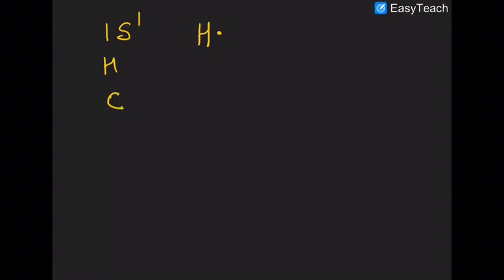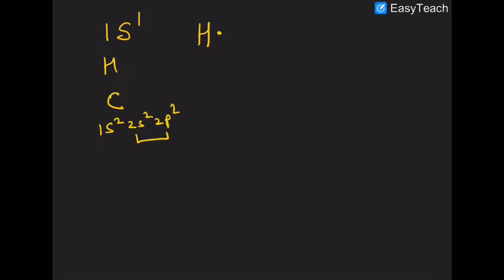Now let us suppose hydrogen configuration is 1s1. So how will you represent hydrogen? That's the valence electron representing hydrogen. If you have carbon, that is configuration 1s2, 2s2, 2p2, then this is the valence shell. Carbon has 2 electrons in s and 2 electrons in p.